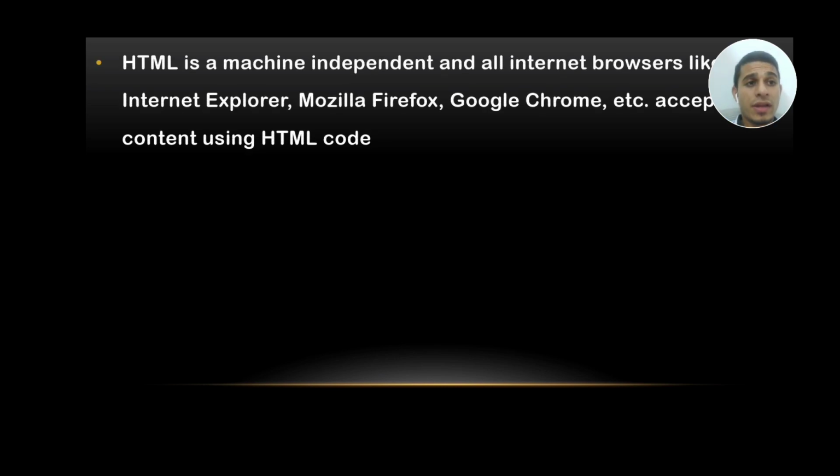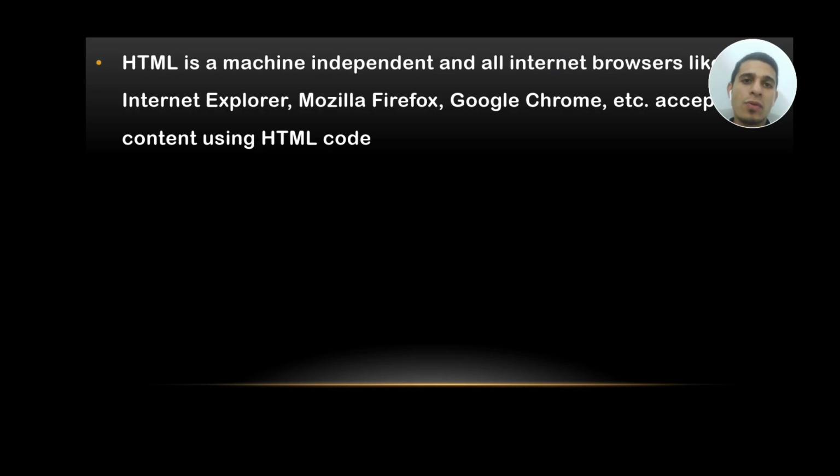So I hope you are clear about the working of the internet and basic information related to the word HTML. Now, if you want to work with HTML, then HTML is a machine independent language, because it is not compulsory that you need a computer only. If you have your smartphone, your tablet, or your laptop, then also you can work with HTML, and because of that HTML is considered a machine independent language.